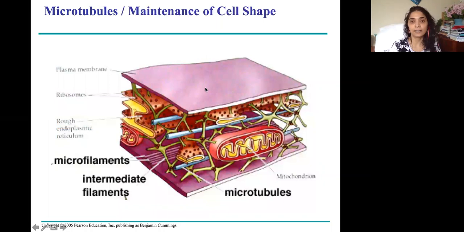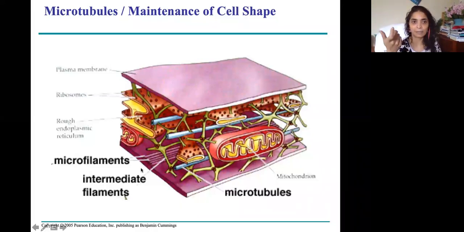And you can see here in this lasagna kind of structure, which is a cross section of the cell, these blue girdles, these are the microtubules. And the ones attached to the surface of the cell membrane, the plasma membrane. Cell membrane is covering the cell, made of plasma membrane.